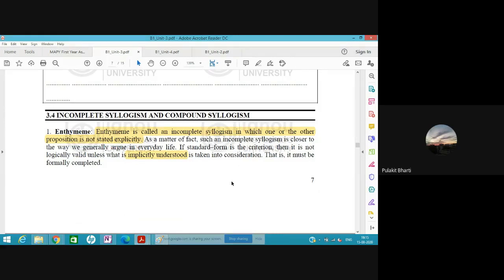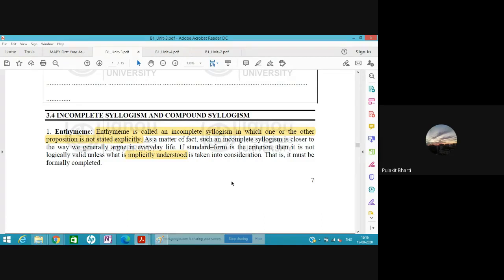Both premises contain the middle term. On several occasions I've given this example: where there is smoke there is fire, and there is smoke on the hill, so there is fire on the hill.